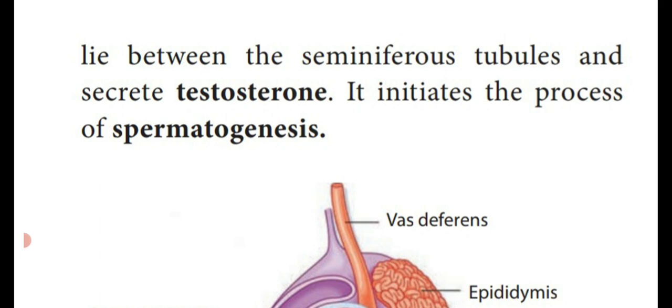This hormone initiates, means starts, the process of spermatogenesis. So formation and development of the male gamete or sperm is known as spermatogenesis, and it is initiated by the hormone known as testosterone. It is an important one mark question.